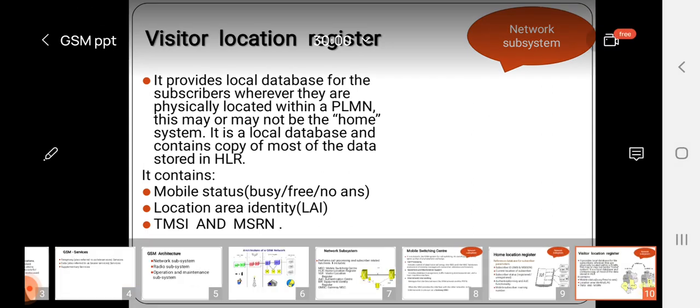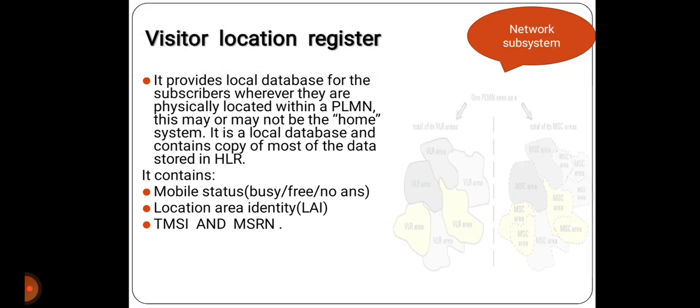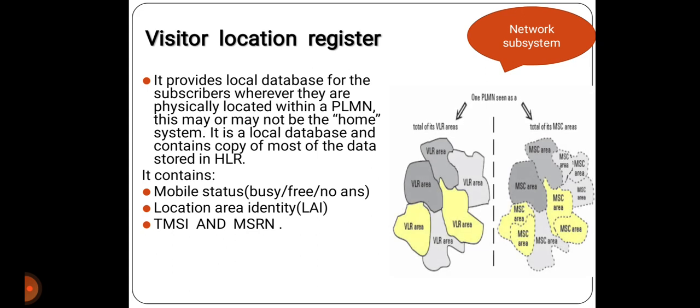Next one is the VLR. VLR is the visitor location register. The VLR associated to each MSC is a dynamic database which stores all important information needed for the MS users currently in the LA, that is the location area, associated to the MSC.